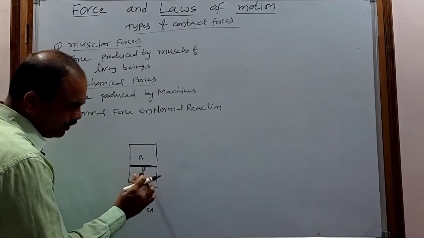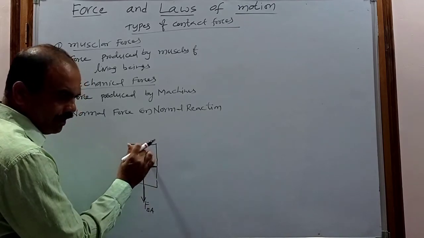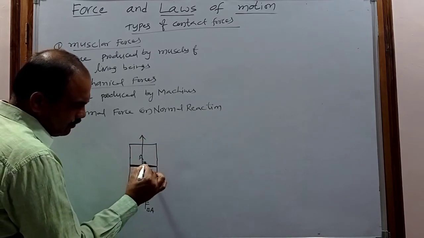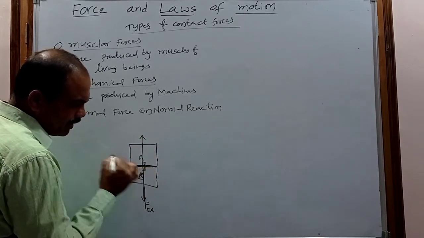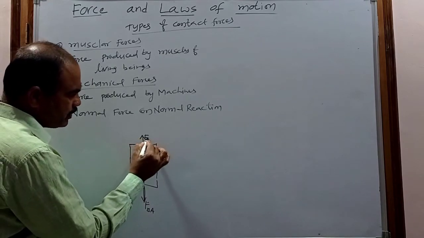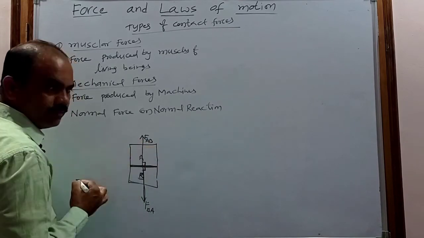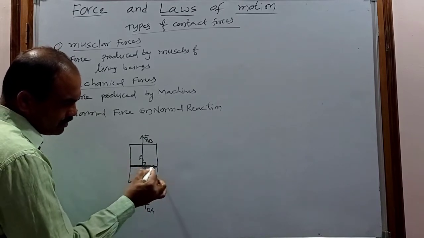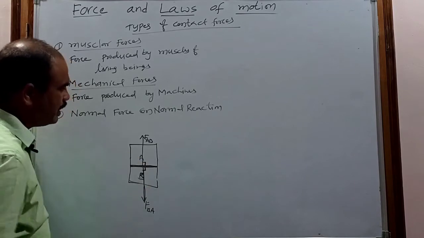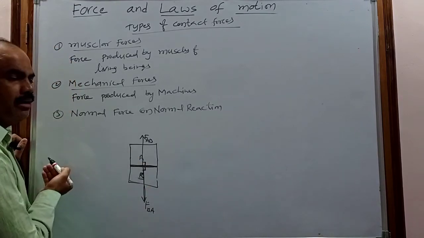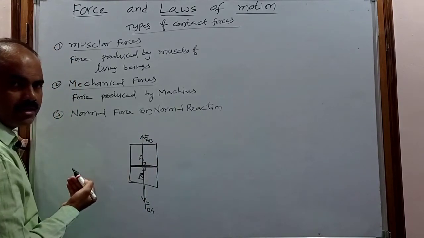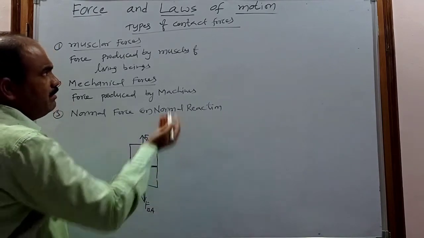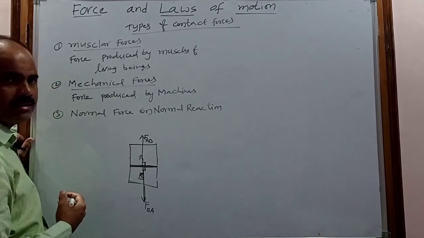In the same way, body B also applies a force on A, in the upward direction, perpendicular to the surface of contact. These are the forces acting on A due to B. Since these forces are perpendicular to the surface of contact, they are called normal force or normal reaction. Because they are created when surfaces are in contact, they are also called contact forces.